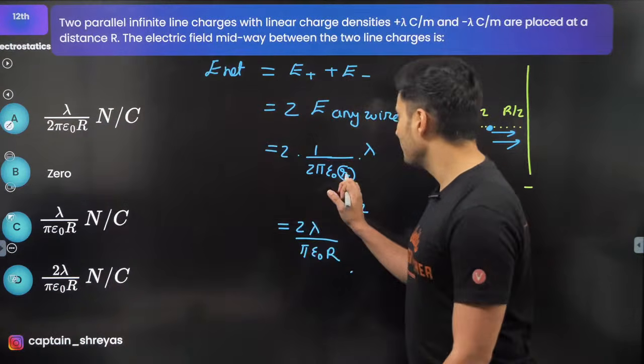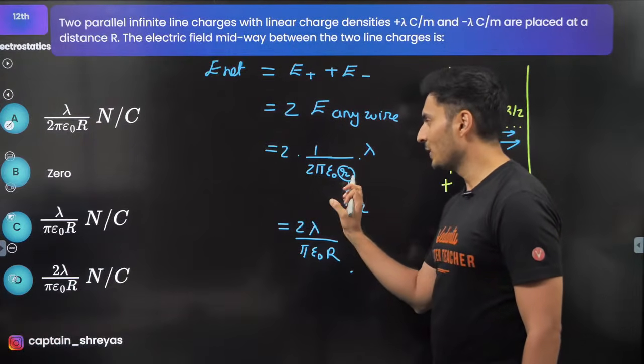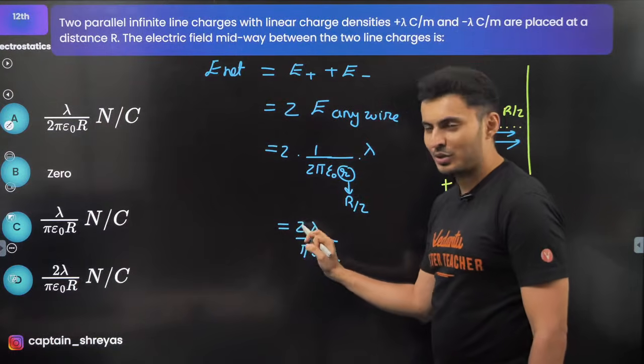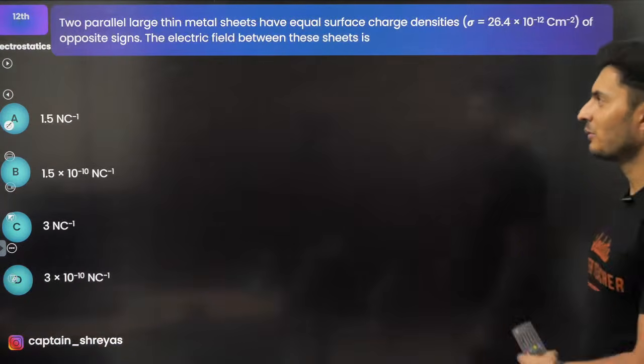Yeah. So a lot of students make that mistake. Many people substitute r instead of r by 2, and once you substitute r, you probably do not get this 2 over here. You will get some C or A option, something like that. So you need to be careful.